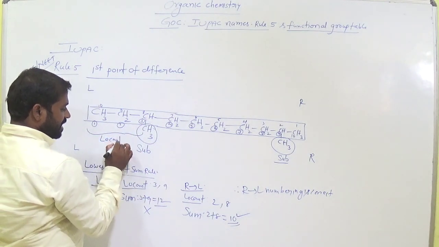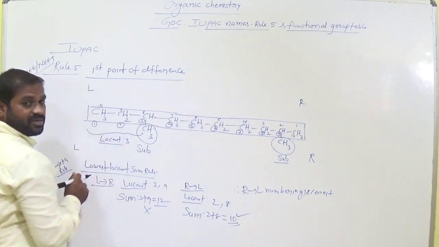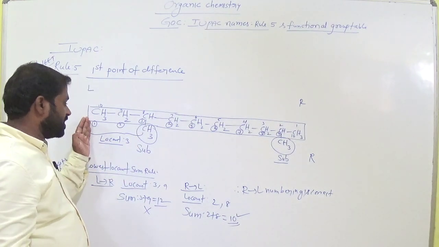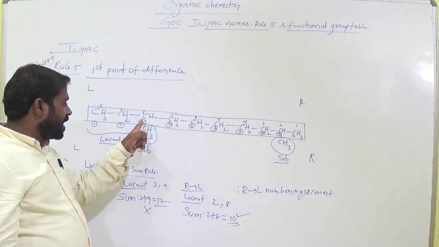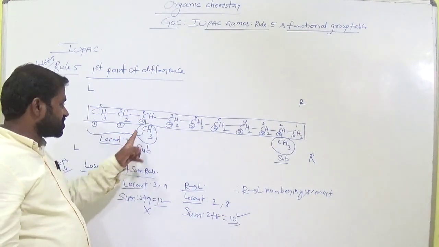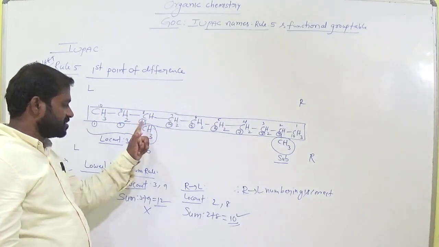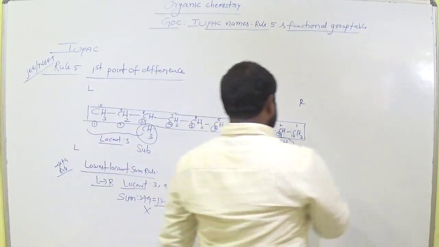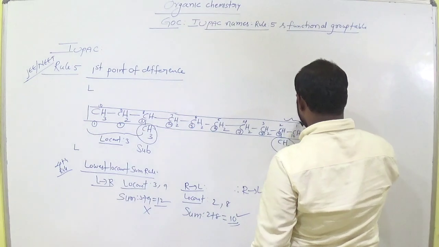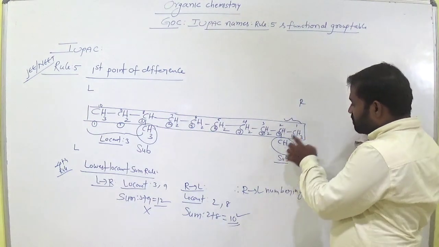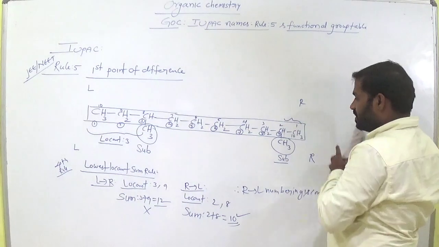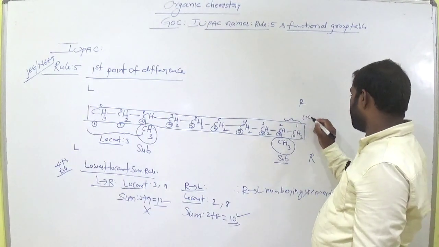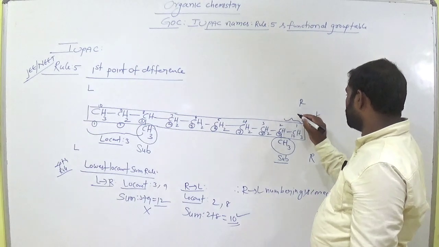Here locant is 3. Locant is 3 from this carbon. Here to here, the methyl group at third carbon. Locant is third from here to here. And compare here. Here the substituent in this direction, from here the substituent is present at second carbon. That means locant 2, am I right?